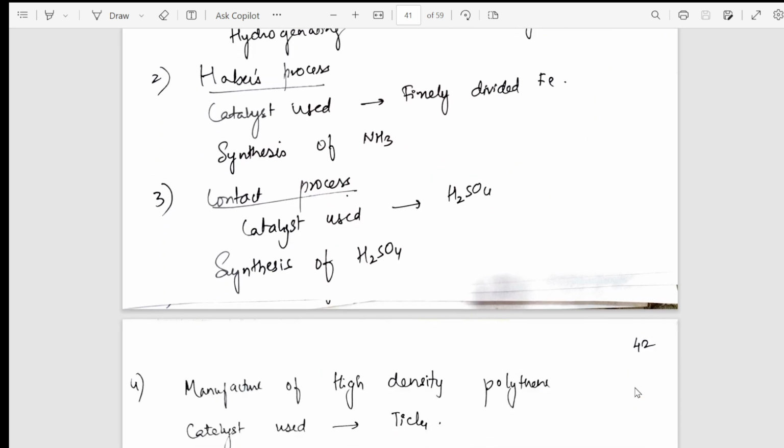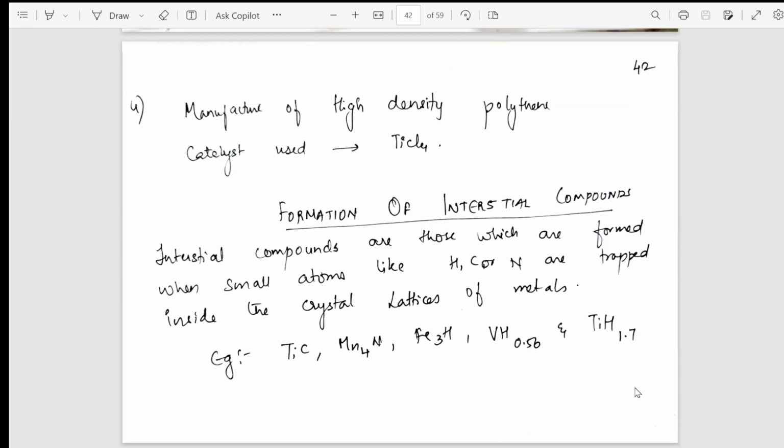After catalytic property, yes, interstitial compound formation. Why does it actually form interstitial compounds? I have mentioned the different examples of interstitial compounds. So everything is covered. As you have seen, students: electronic configuration, atomic radii, ionic radii, magnetic property, color property, interstitial compounds, alloy formation, catalytic properties, everything line by line I have included.